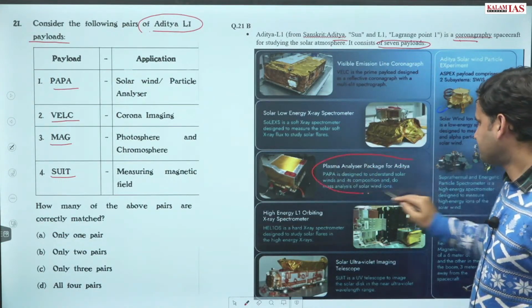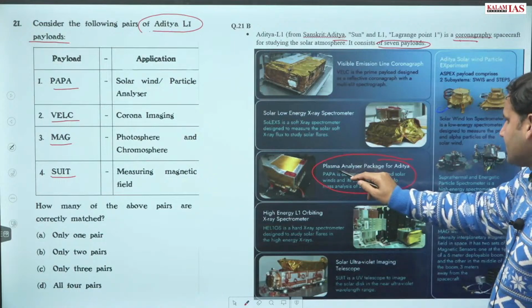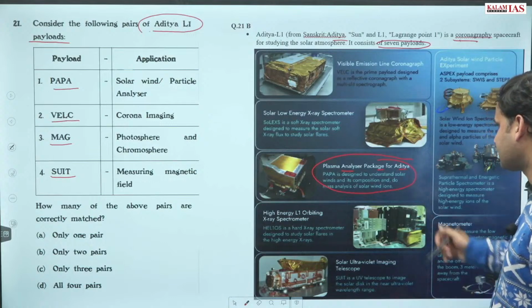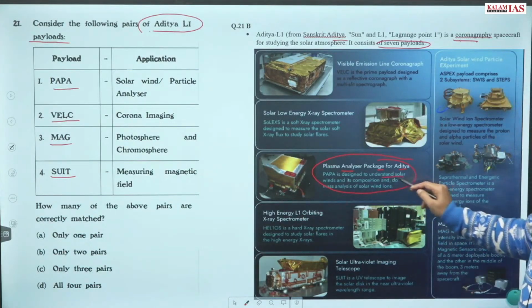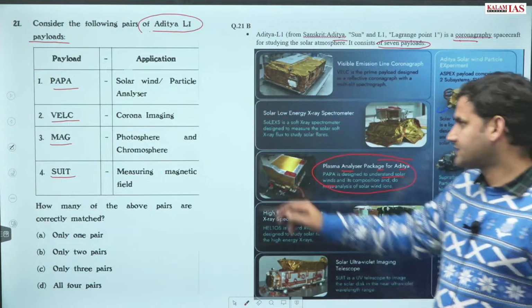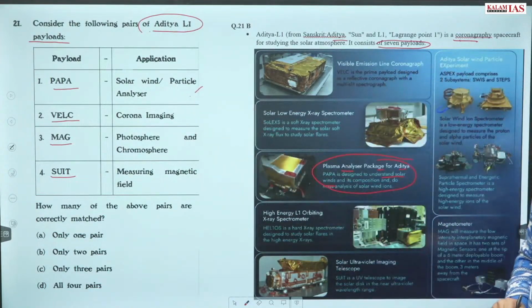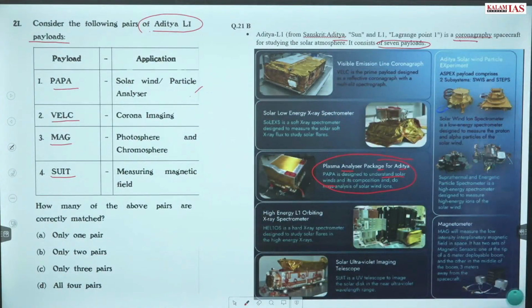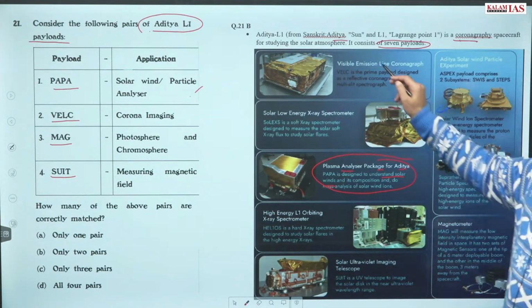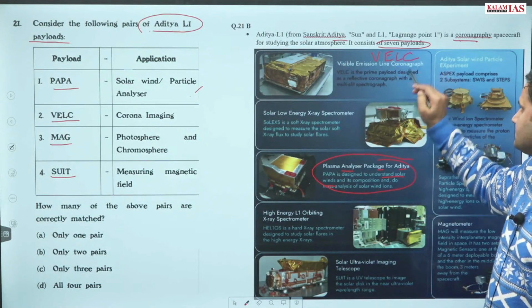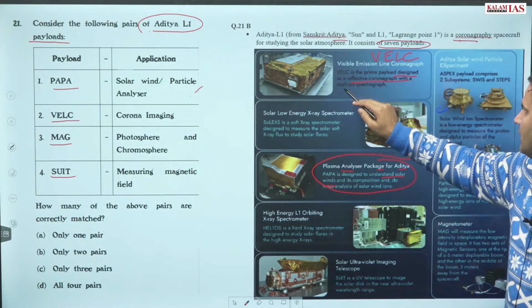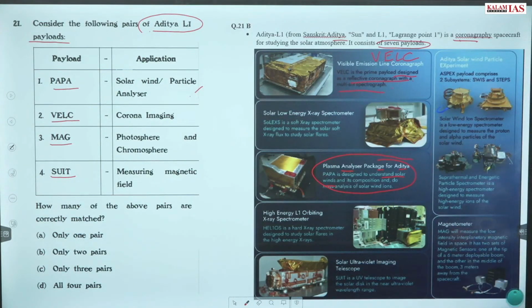Let us see them. So plasma analyzer package for Aditya, short for Papa, is for understanding solar winds. This is true. Thereafter VELC, coronagraph with spectrograph, कोरोना से रिलेटेड.